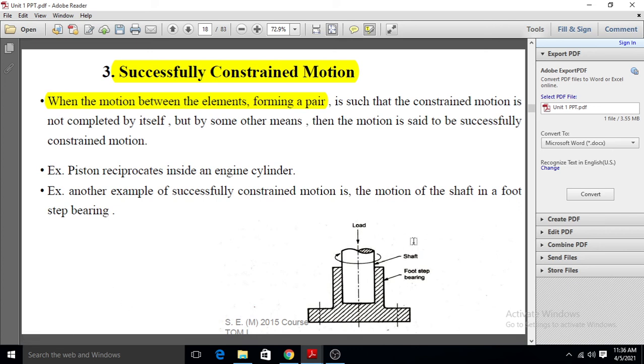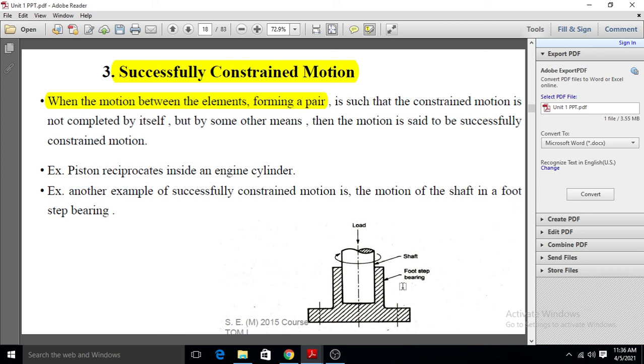I will explain with this example. There is one footstep bearing and one shaft, and they applied a load.